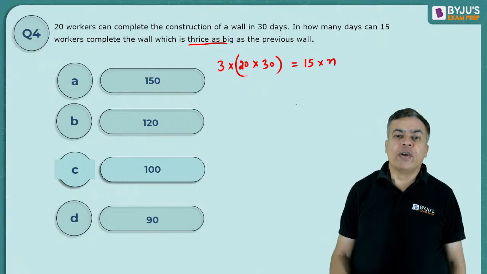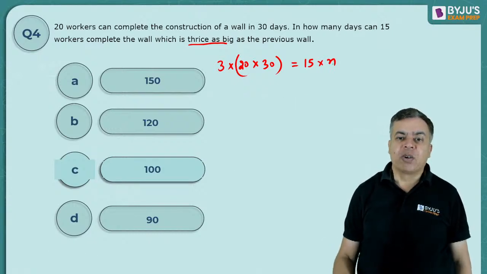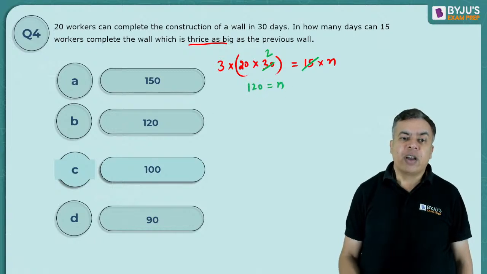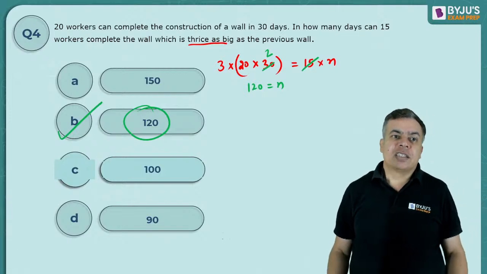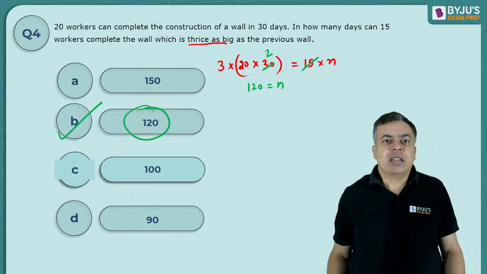It is a very simple question: 15 into 2, 30. So 20 into 2, 40 into 3, 120 days. So it will take 120 days. Very simple question, right?